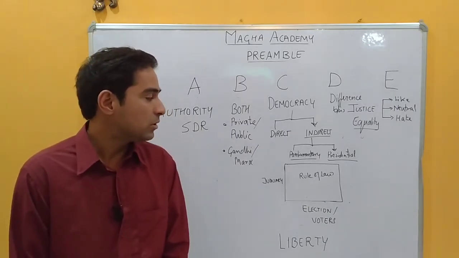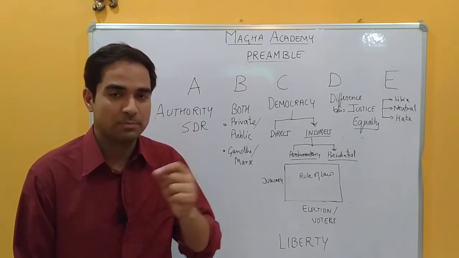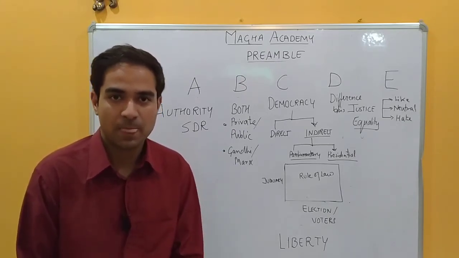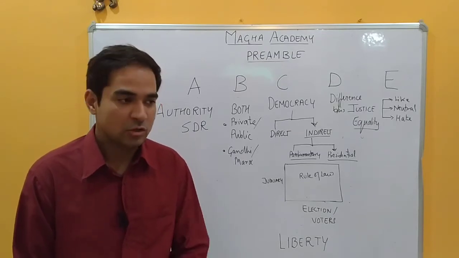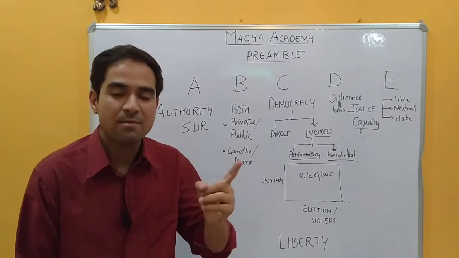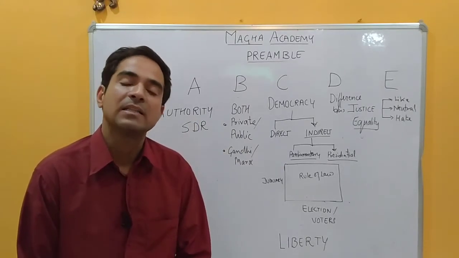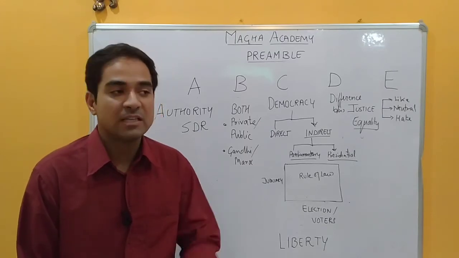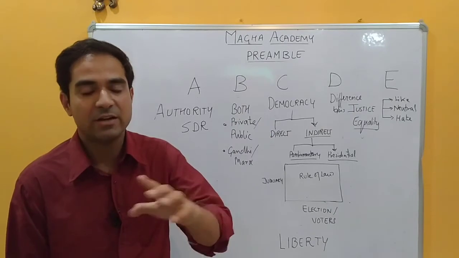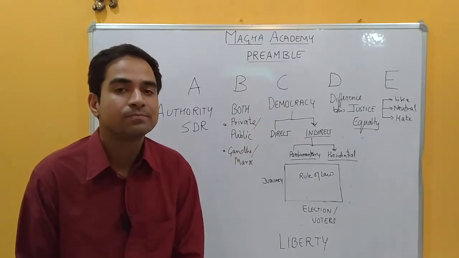But you should understand the true concept of the word socialist. The socialist has its time and place travel. What do I mean by this? It has a place travel. It originated in Russia and has entered into India. It is something different in Russia and in India. It is different.